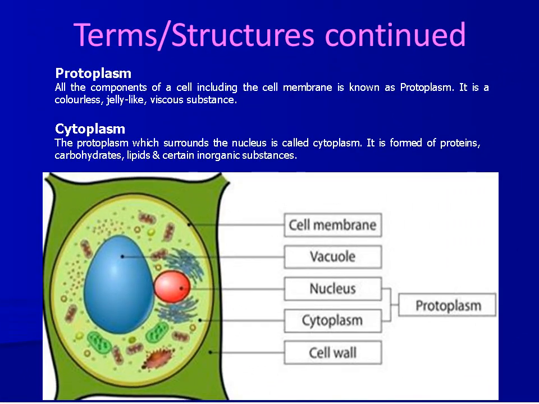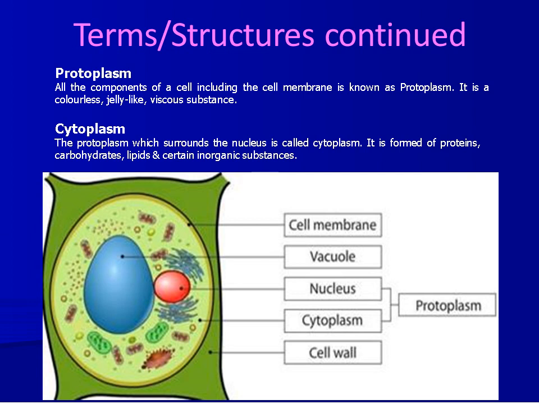All the components of a cell, including the cell membrane, are known as protoplasm. It is a colorless, jelly-like, viscous, semi-fluid substance which can be distinguished into a centrally located nucleoplasm and the surrounding cytoplasm.